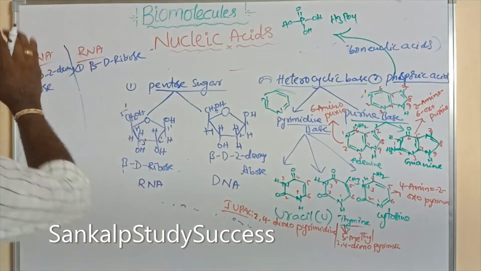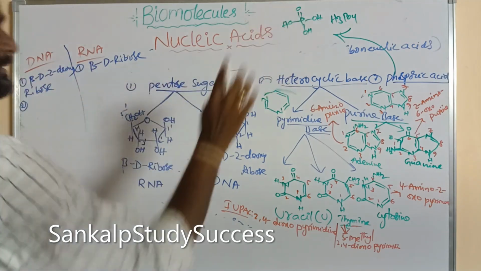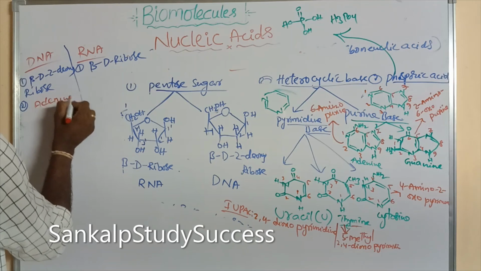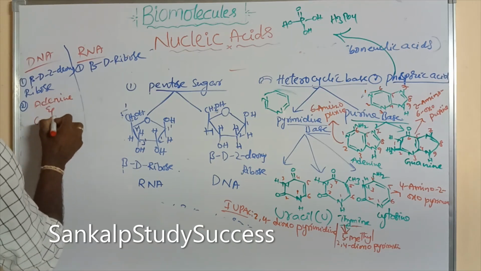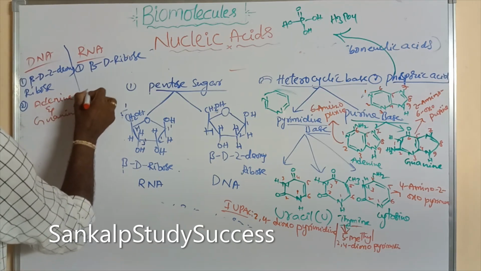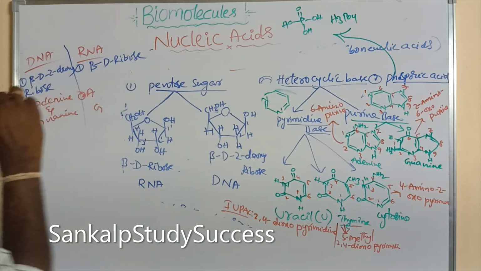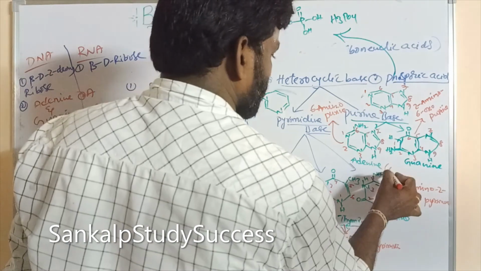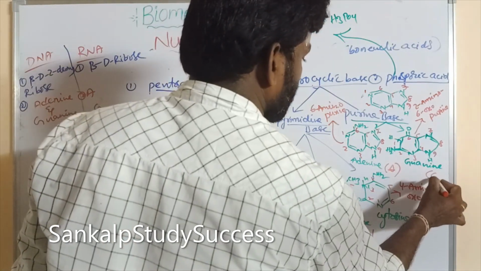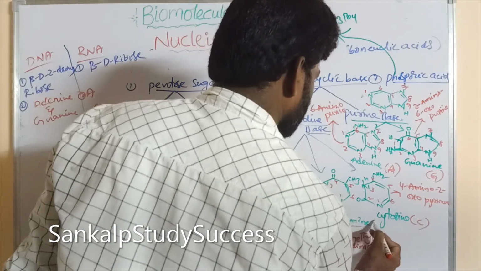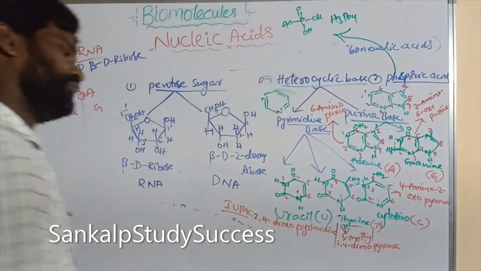Adenine and guanine. What is its representation? A. And G for guanine. Cytosine is C. Thymine is T. Uracil is U.